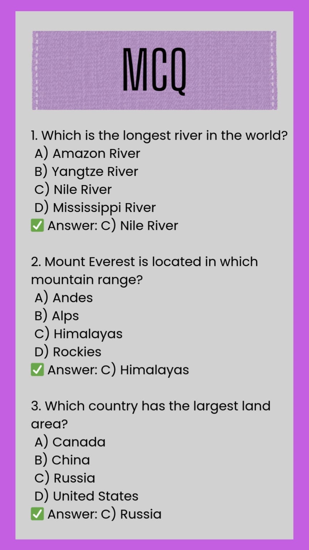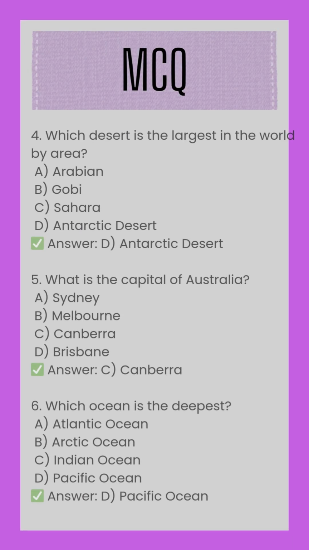3. Which country has the largest land area? A. Canada. B. China. C. Russia. D. United States. Correct answer. C. Russia. 4. Which desert is the largest in the world by area?